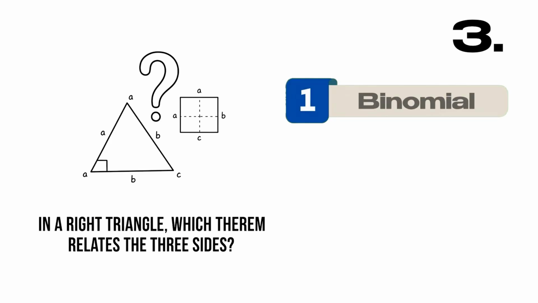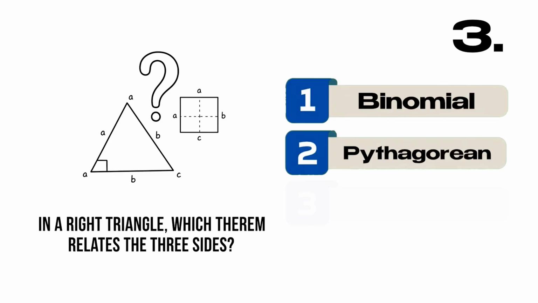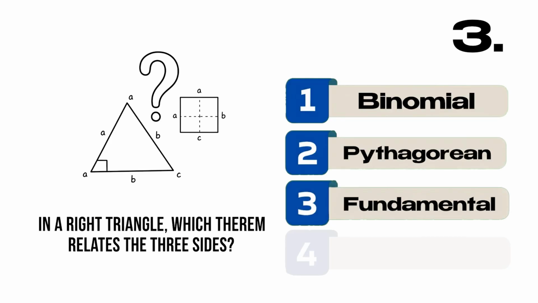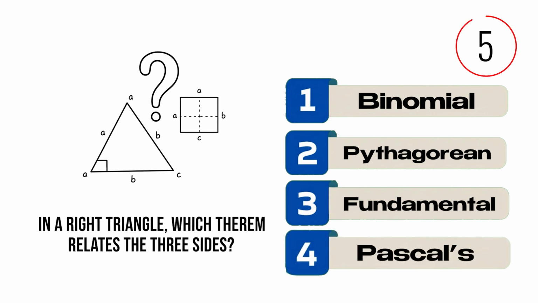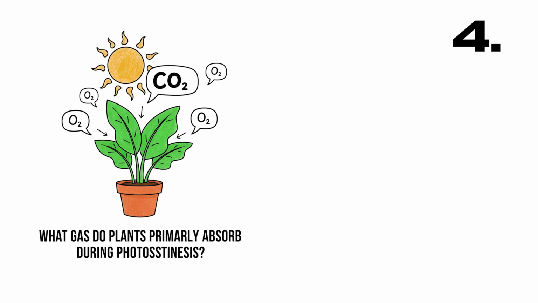In a right triangle, which theorem relates the three sides? A, binomial, B, Pythagorean, C, fundamental, D, Pascal's. Correct answer, B, Pythagorean.